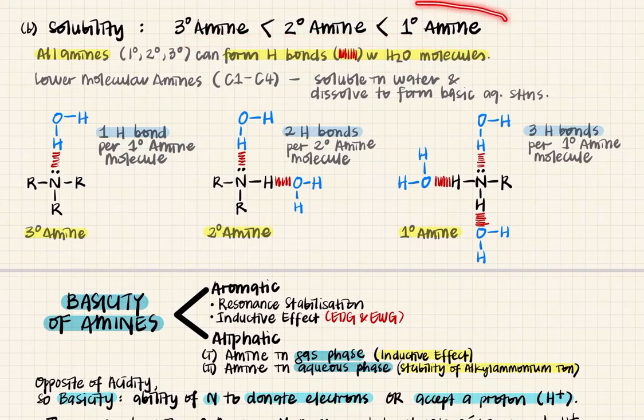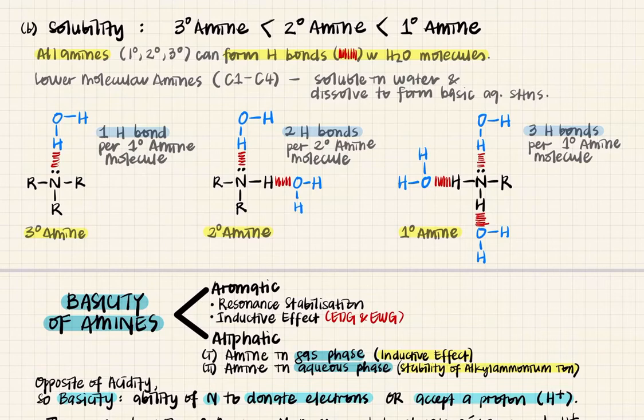Okay, so this is the ranking. So primary amine is the most soluble in water. Okay, that means that it has the most number of hydrogen bonds. Okay, we will look at the number of hydrogen bonds they can form. Okay, this is a little information for low molecular weight amines which have 1 to 4 carbons. They are soluble in water and will dissolve to form basic aqueous solutions. Okay, so C5 maybe is less soluble. It starts to become insoluble because it has a large hydrophobic area.